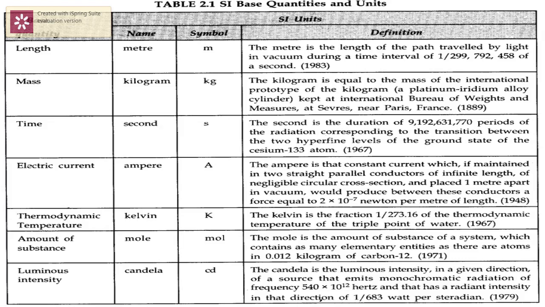In the same way, amount of substance, which we already know from 9th class, is expressed in the mole. The mole is the amount of substance of a system which contains as many elementary entities as there are atoms in 0.012 kilogram of carbon 12. In a simple way, 1 mole means 6.022 into 10 to the power of 23 particles of that substance. Okay, like that for every unit there is a definition, just to go through.